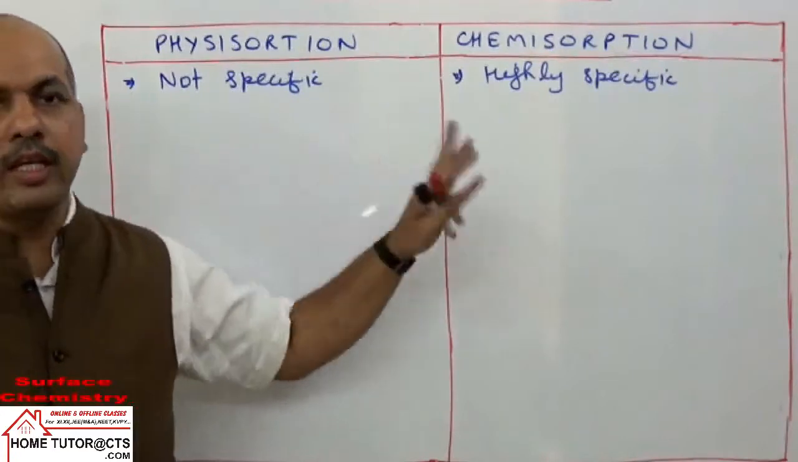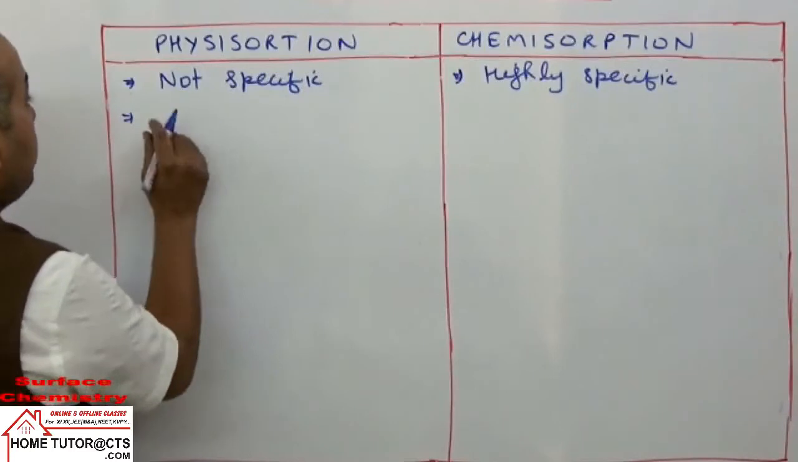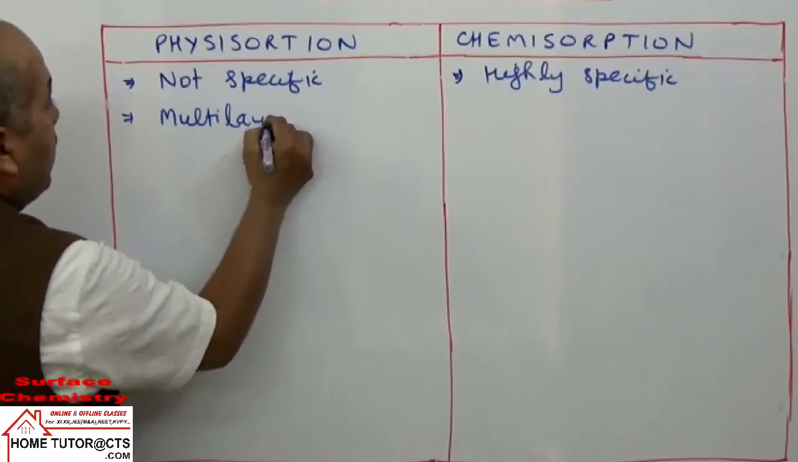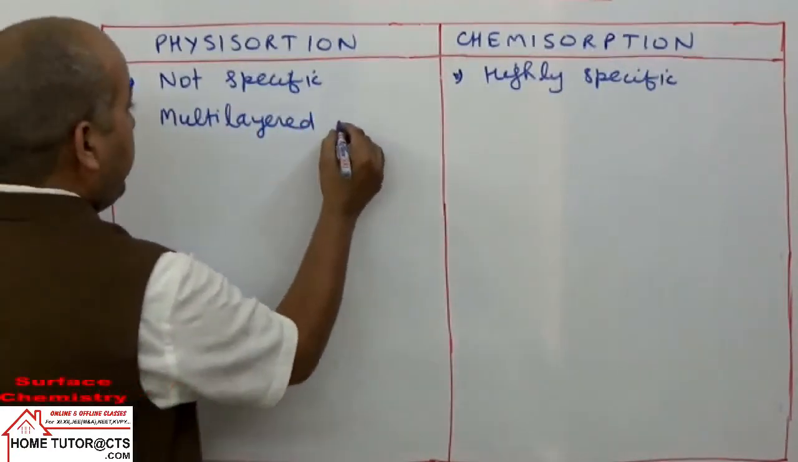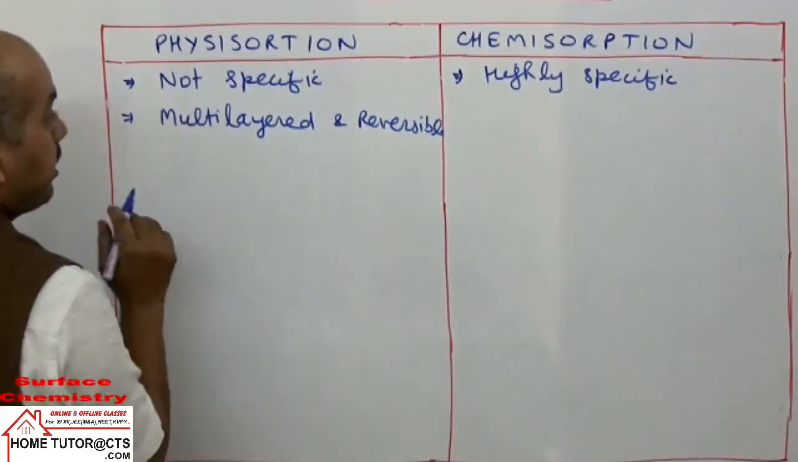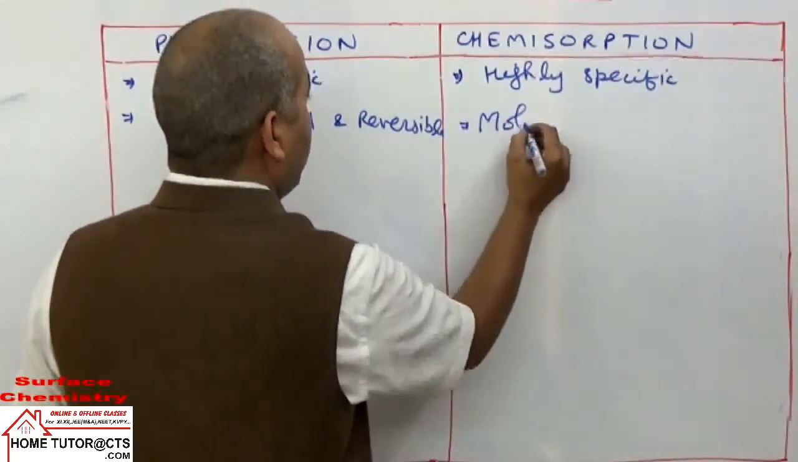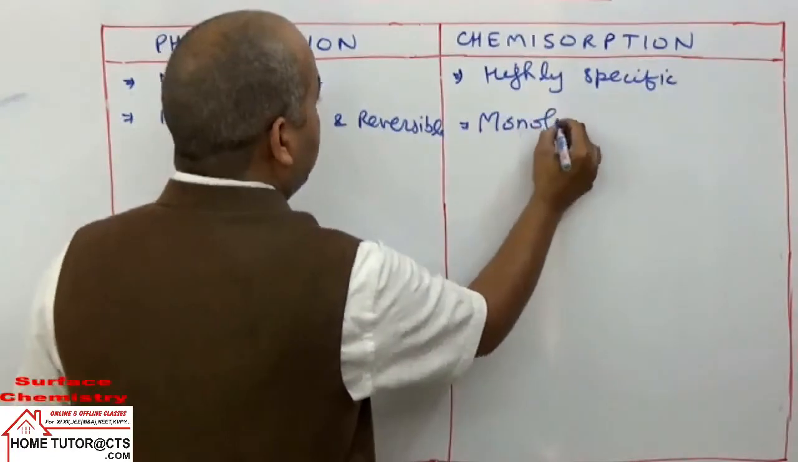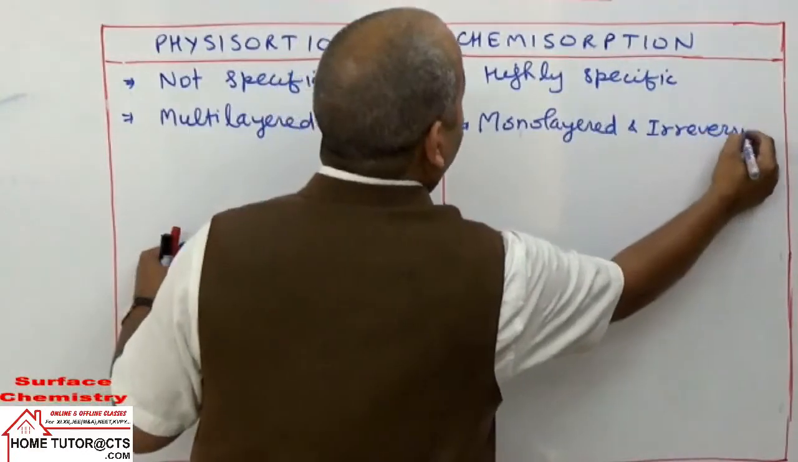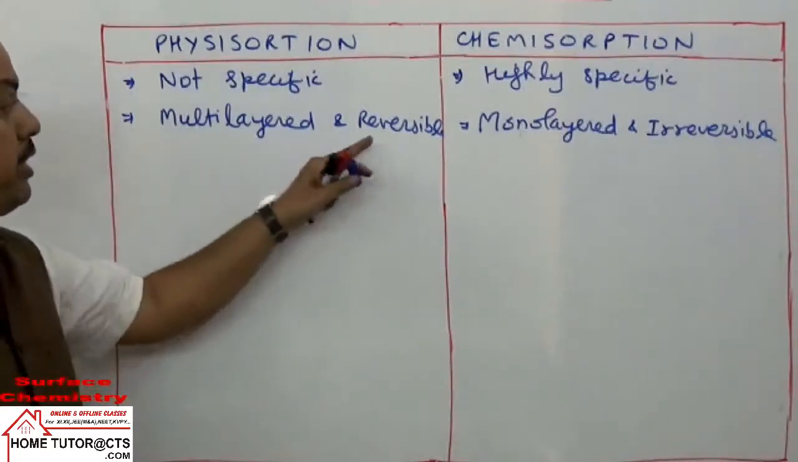But this can occur in any cases. And for the same reason, what happens? This becomes multi-layered and reversible. The two points are running together. It is multi-layered and reversible. यहाँ पे क्या होता है? It is monolayered or unilayered, monolayered and irreversible. It is monolayered and irreversible. यहाँ पर क्या है? Multi-layered and reversible.